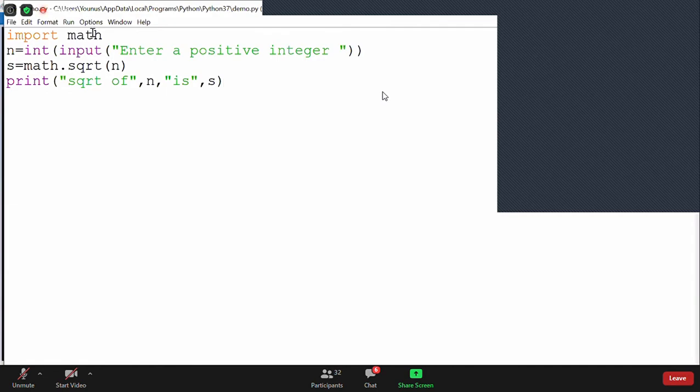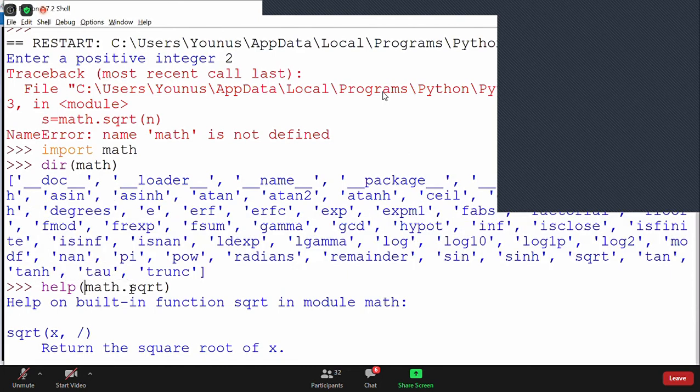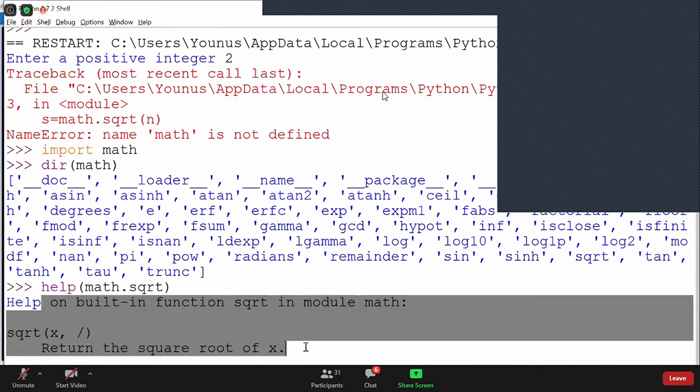Yes, Snehal. Help is used to know about the function. Any function, if you want to know what the parameter is, what the name is, what it returns, you will always use help. And dir is to explore the module. The dir function is used to explore the module, and the help function will be used to get help on a particular function. Is that clear, Snehal?